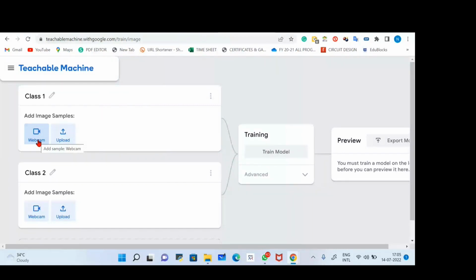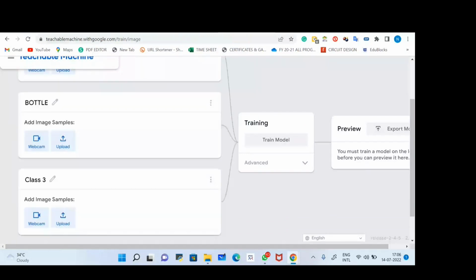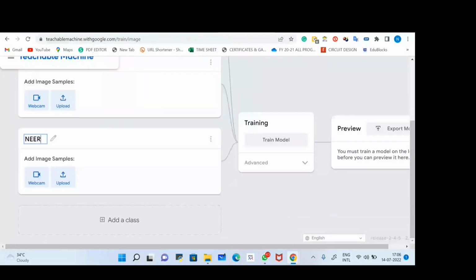I'll change the name here to mobile phone. The second is this one, bottle. Please check and correct me if the spelling is wrong. I think it's bottle. The third one is me. So I have created three classes.